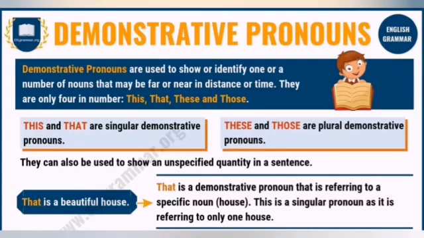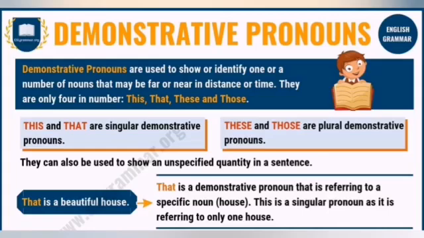Yes students, our next kind is demonstrative pronoun. What is the demonstrative? Demonstrative means expressive or indicative, यानी जाहिर करने वाला. Demonstrative pronouns are used to show or identify one or a number of nouns that may be far or near in distance or time. ठीक है, हम जब इशारा करके बताते हैं कि ये या वो चीज़ तो हम इसे डेमोन्स्ट्रेट कर रहे होते हैं. So demonstratives are 4 in number: this, that, these and those. This and that are our singular demonstrative pronouns, and these and those are our plural demonstrative pronouns.